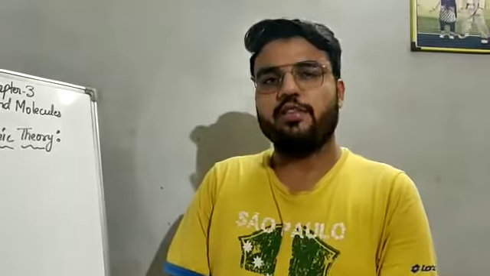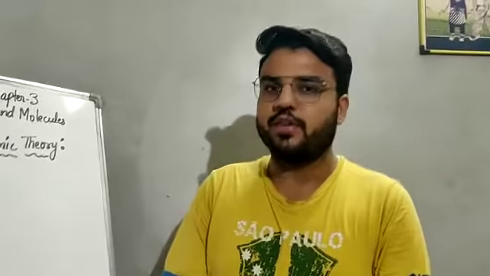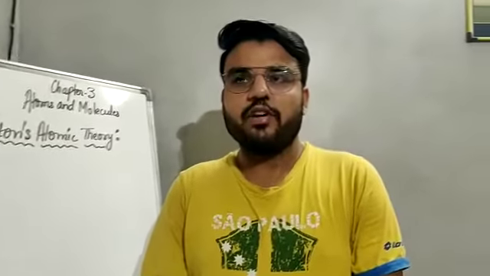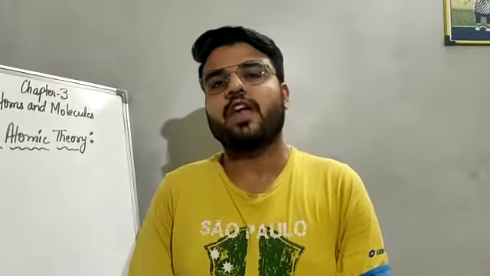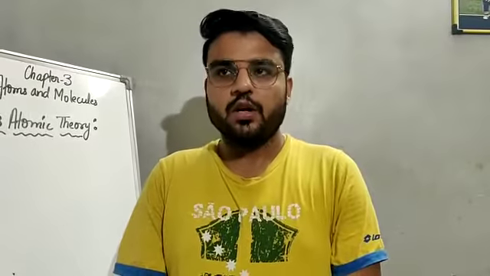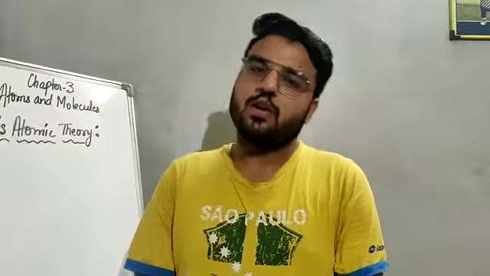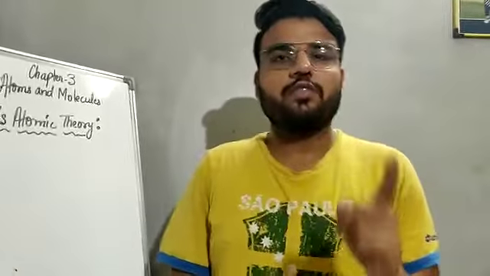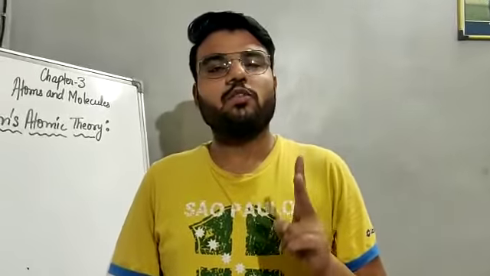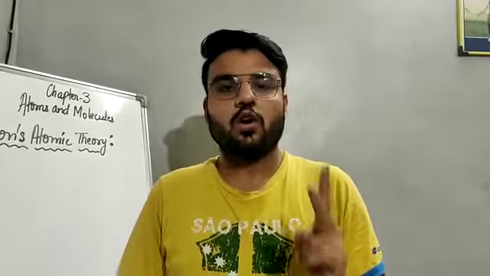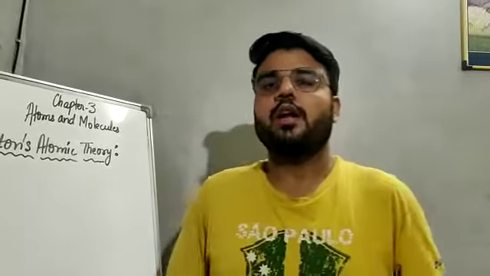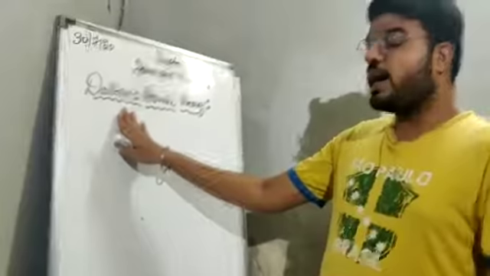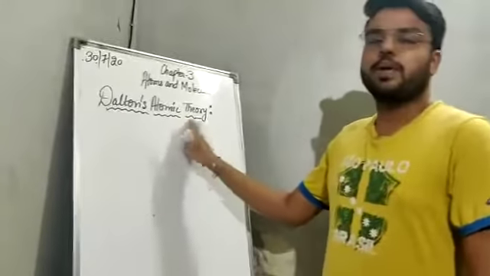So today we will continue chapter number 3 of chemistry, that is atoms and molecules. Yesterday we discussed the laws of chemical combination. There were two laws: the first one was the law of conservation of mass and the second one was the law of constant proportions. Now today we will discuss our next topic, that is Dalton's atomic theory.